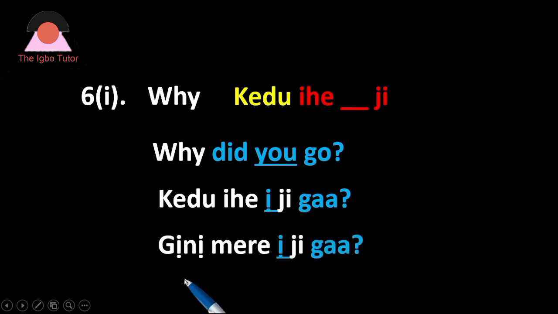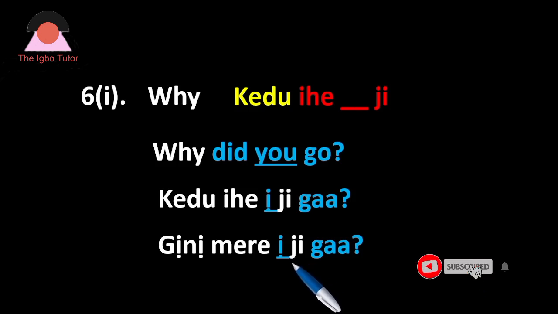There is a way also to ask it again. You can say gini mere. Instead of saying kedu ihe, some people can say gini mere. But even at that, you are still going to bring in a pronoun, which is you, the person you are talking to and addressing. Gini mere, iji. The G will still come in here because it's a reason for doing something, what you are holding to do a particular thing. Gini mere, iji, ga. I hope this is clear enough.